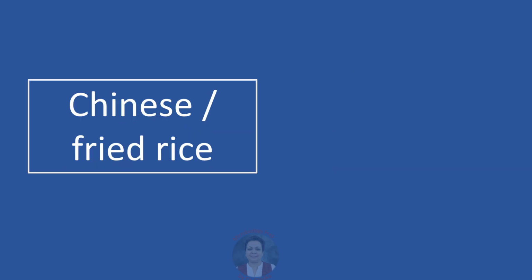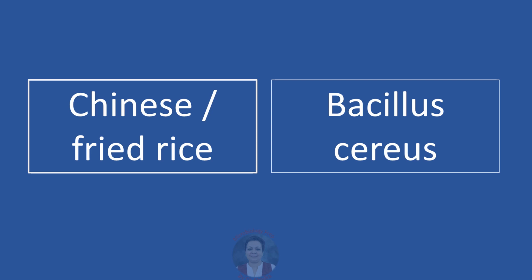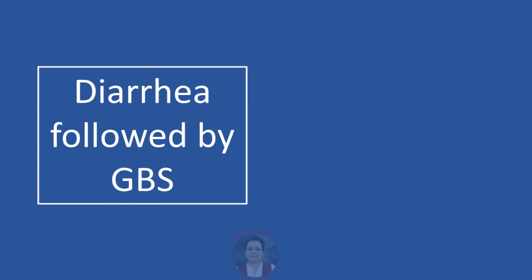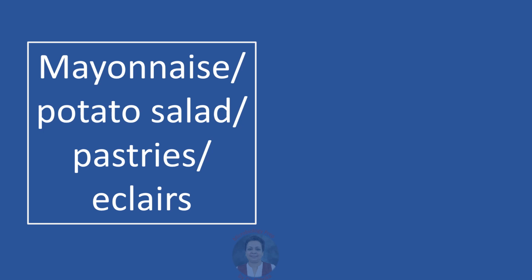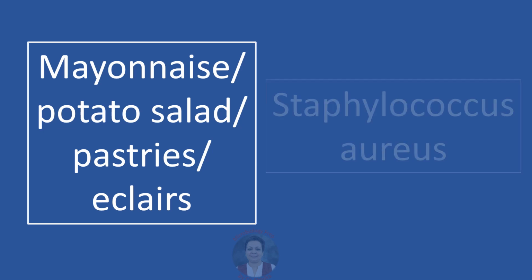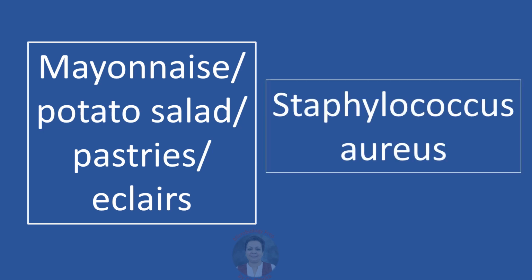Diarrhea following the ingestion of Chinese or fried rice. The diagnosis is emetic type of food poisoning due to Bacillus cereus. Diarrhea, which is complicated a couple of weeks later by symptoms of Guillain-Barré syndrome. It is likely to be caused by Campylobacter. Diarrhea following the ingestion of mayonnaise or potato salad or pastries or eclairs. The diagnosis here is staphylococcal food poisoning caused by Staphylococcus aureus.